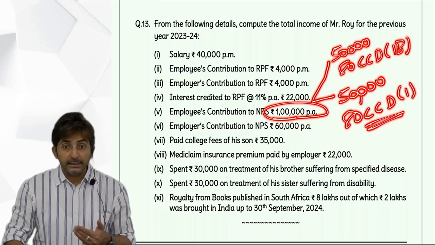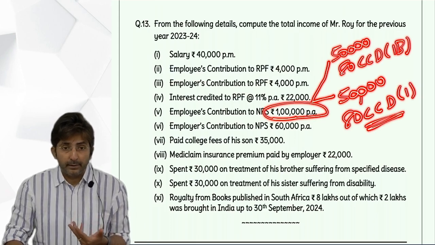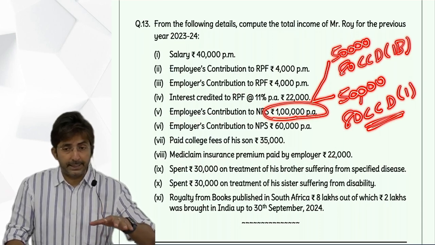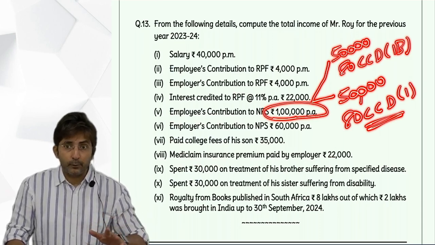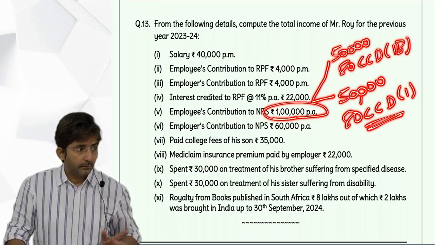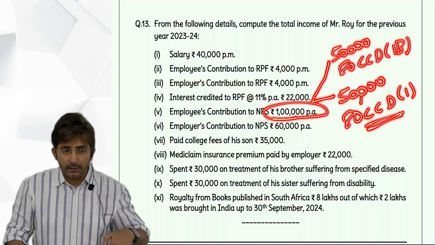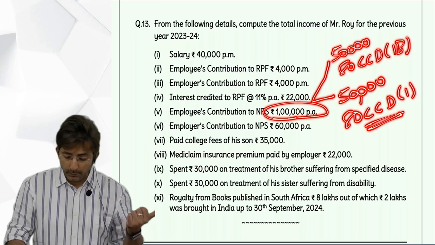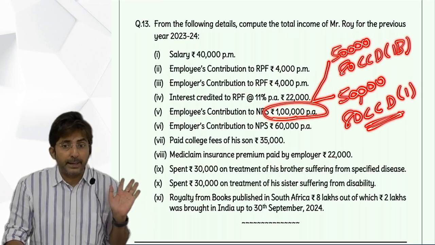But how much can you take? See, for 80CCD 1 also there is a limit. Salaried employee 10% of basic plus DA in terms, non-salaried 20% of GTI. So here is a salaried person. So 10% of basic plus DA in terms. DA in terms not there. Basic salary 4,80,000, 10% is 48,000. So we have 50,000 remaining.